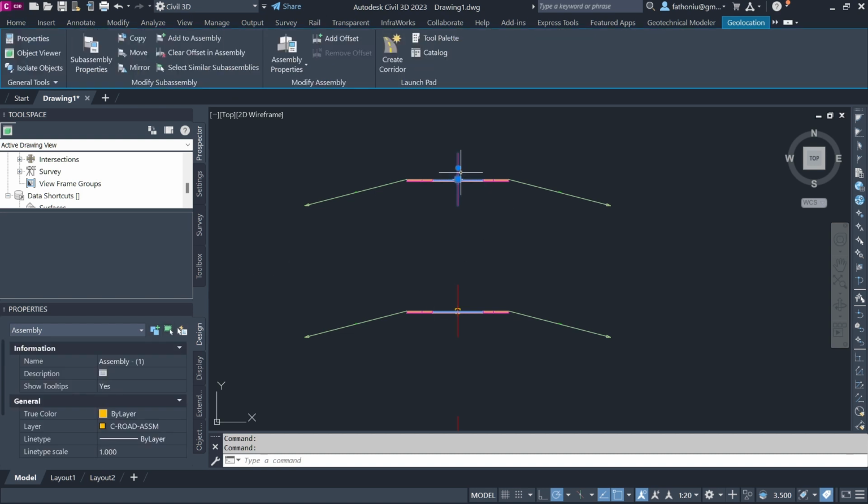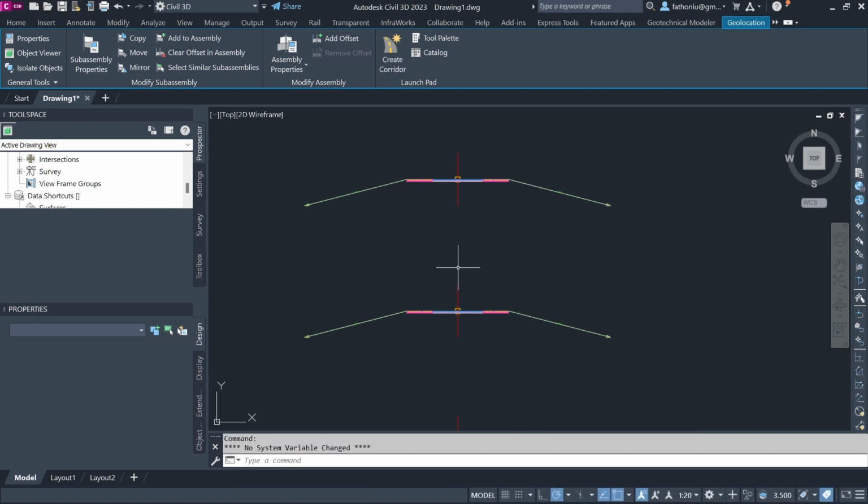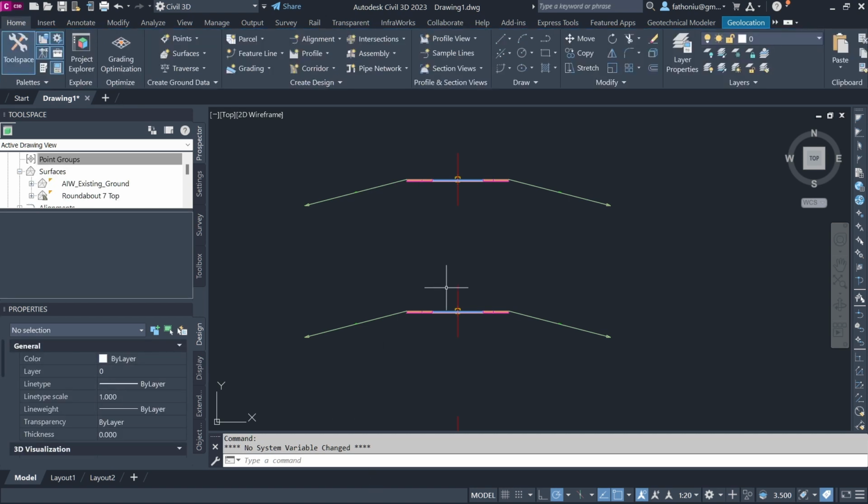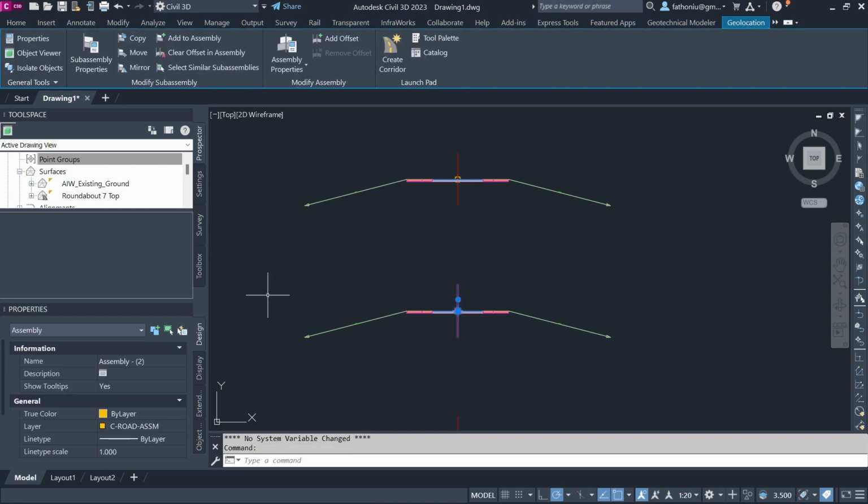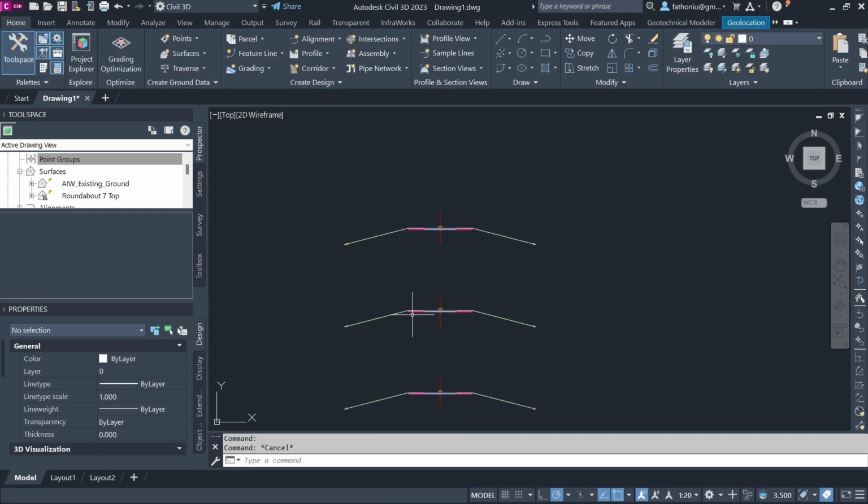So once you click the object, the properties will be regarding the selected object. The name of this assembly is Assembly 1. Press escape to release, so the properties will disappear as well. And then after that, when you select another object here, Assembly 2, like that, we have different assemblies.